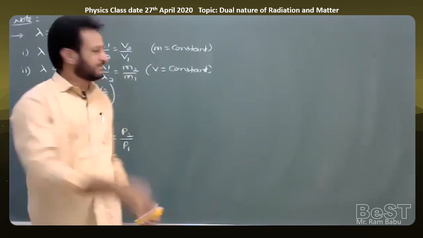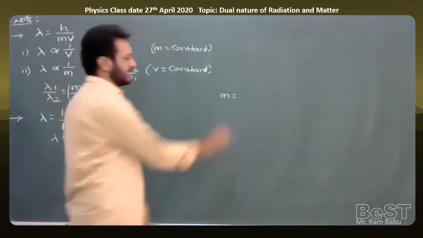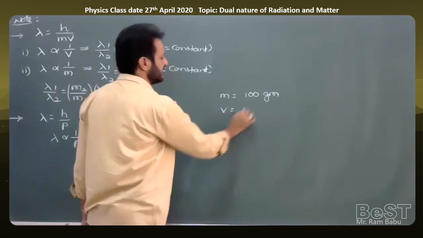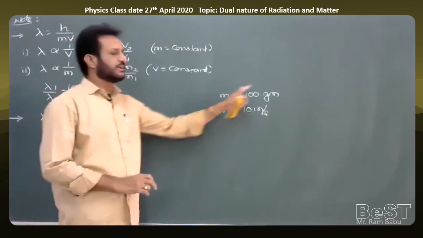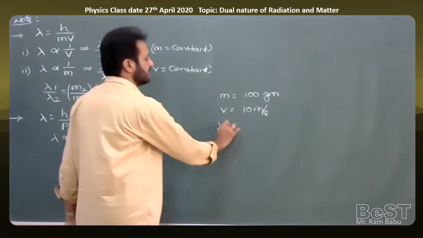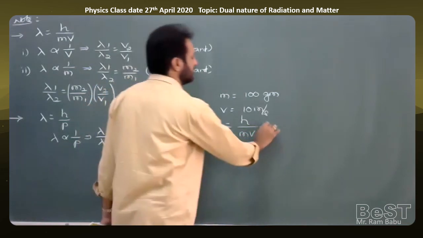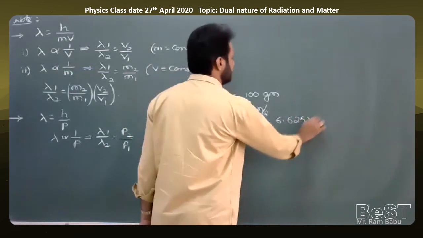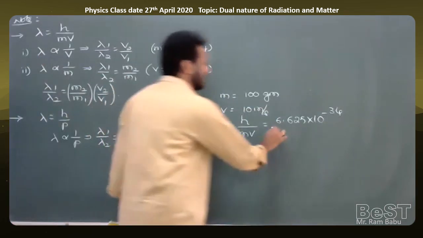Why? For example, a cricket ball is given, with mass of the ball equal to 100 grams, and speed of the ball equal to 10 meter per second. Then what is the de Broglie wavelength? To calculate it, the formula is lambda is equal to h by mv. Here h is 6.625 into 10 to the power of minus 34, which is the value of Planck's constant, divided by the mass of the ball.